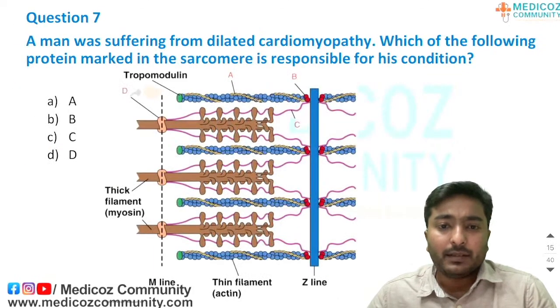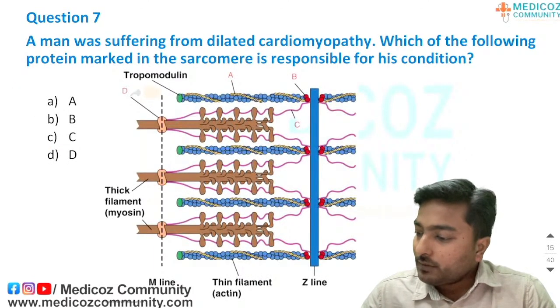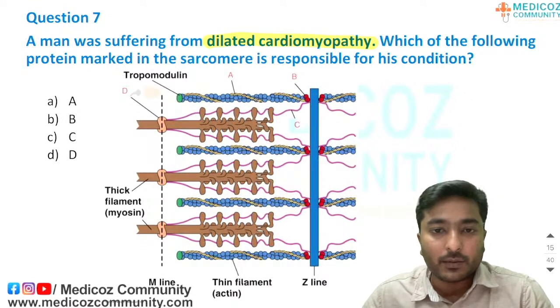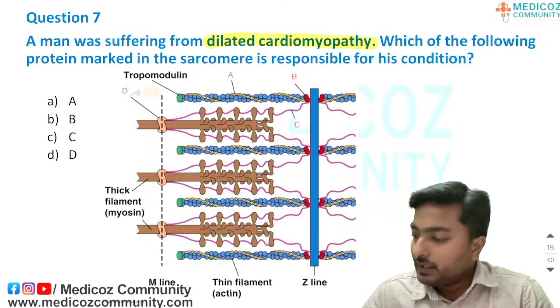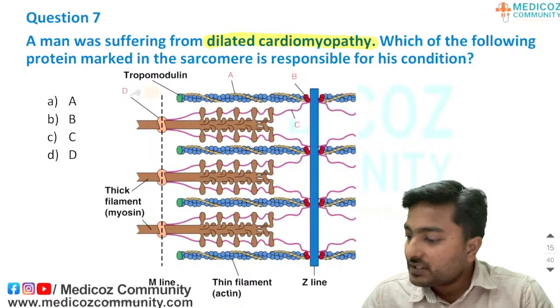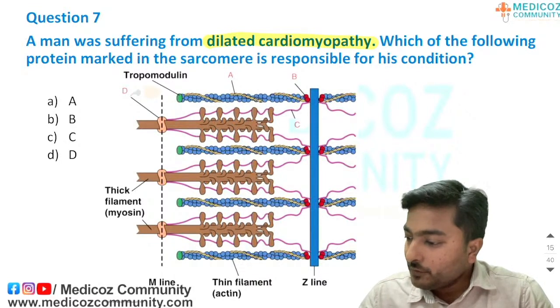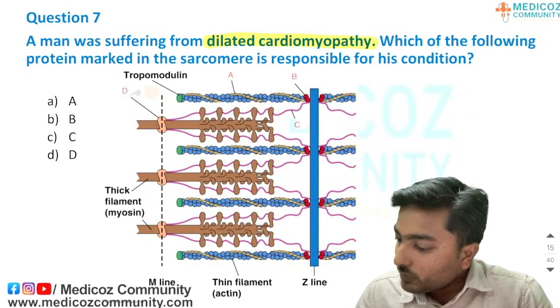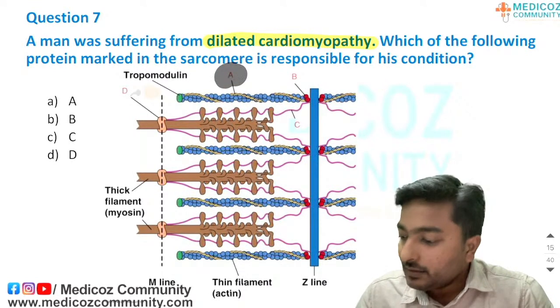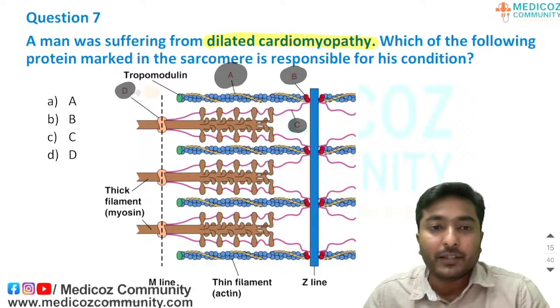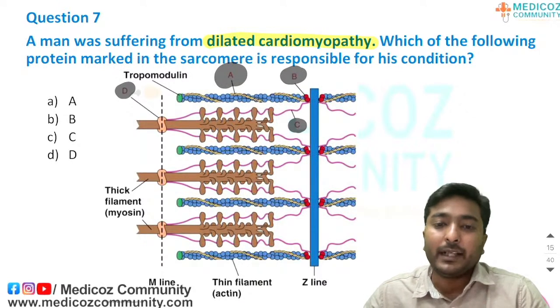Moving to the next question, just see the options. A man was suffering from dilated cardiomyopathy, a clinical based question. Which of the following proteins marked in the sarcomere is responsible for this condition? For that you need to find what is option A protein, option B protein, C protein and D protein. First you have to find this, then only you will be able to answer this question.